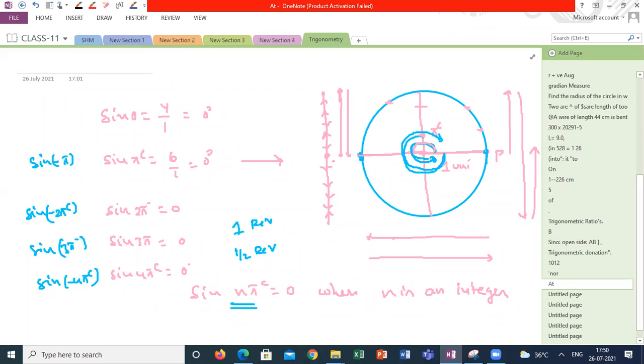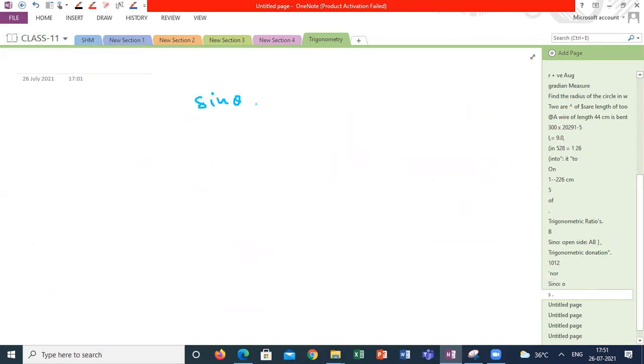So if I am writing all possible values, suppose I am saying sine 0 is equal to 0, and again I can say sine 180 is equal to 0, and how many values will come like this? Sine theta is equal to 0. According to this function, theta has many values. Infinity values I can substitute, from minus infinity degrees to plus infinity degrees. And what are the possible solutions of theta?